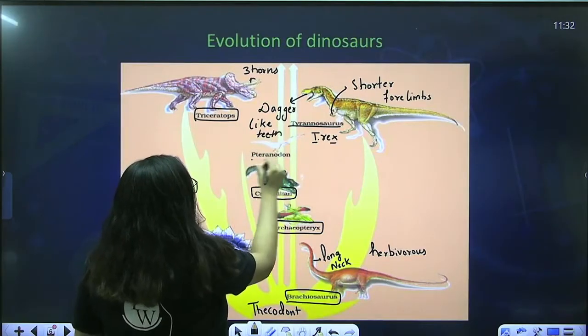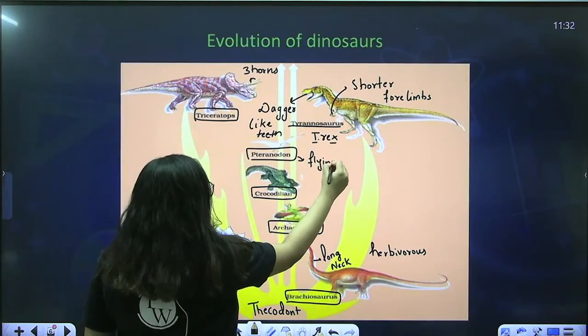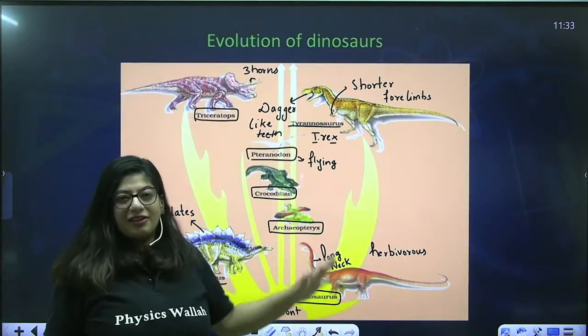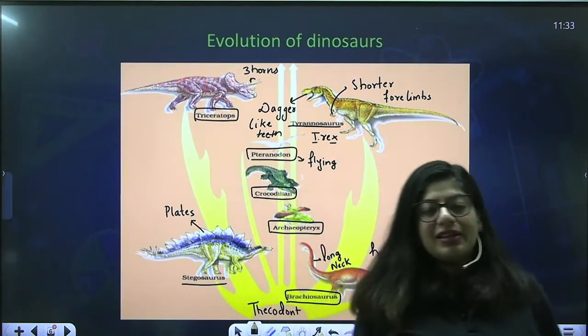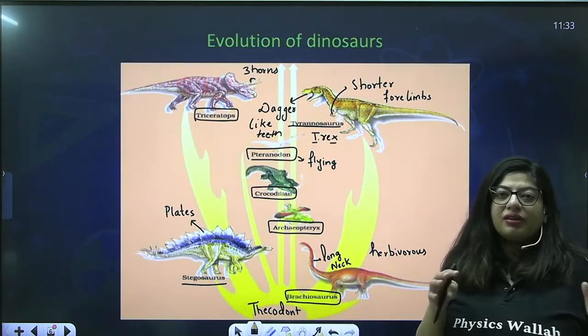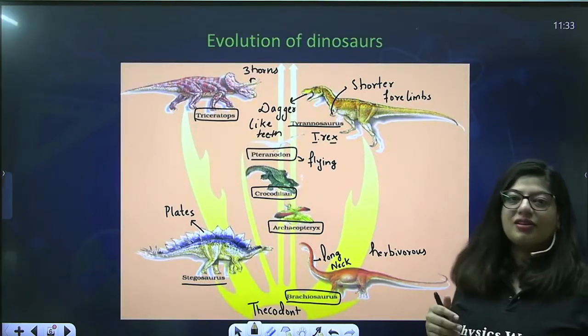And then we have Pteranodon. Pteranodon is the flying dinosaur, right? So this is how the entire dinosaurs arrive from the common reptilian ancestor, which is the thecodont. So from the thecodont, nature has made the crocodiles, the birds and the dinosaurs.